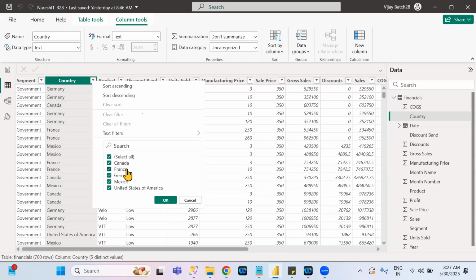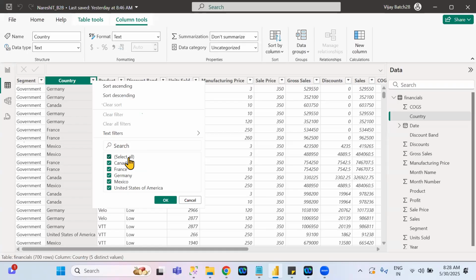By default all the values of that particular column are selected. If you want to filter, which values you require, those you have to select. Remaining values you need to unselect. This process we call filtering.